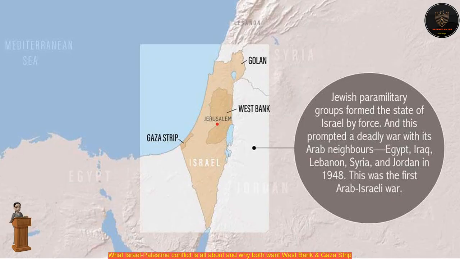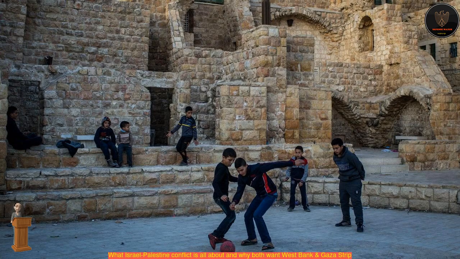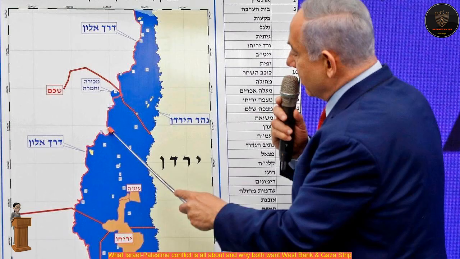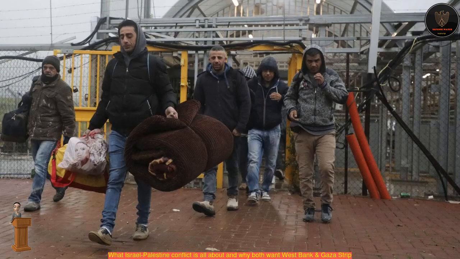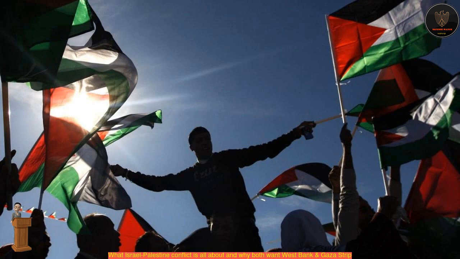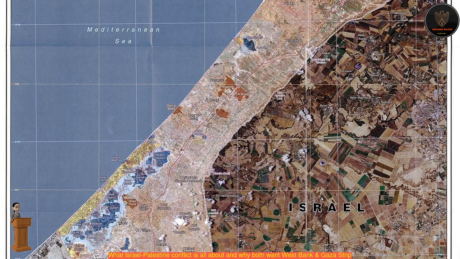Where things stand now. Both the West Bank and Gaza Strip are home to a large number of Palestinians. Following the Oslo Accords between the Israeli government and the Palestine Liberation Organization, PLO, during the 1990s, part of the West Bank came under the control of the Palestinian Authority. With varying levels of autonomy, the Palestinian Authority controls close to 40% of the West Bank today, while the rest is controlled by Israel. It is in the West Bank that 160-odd Israeli settlements and outposts now exist.